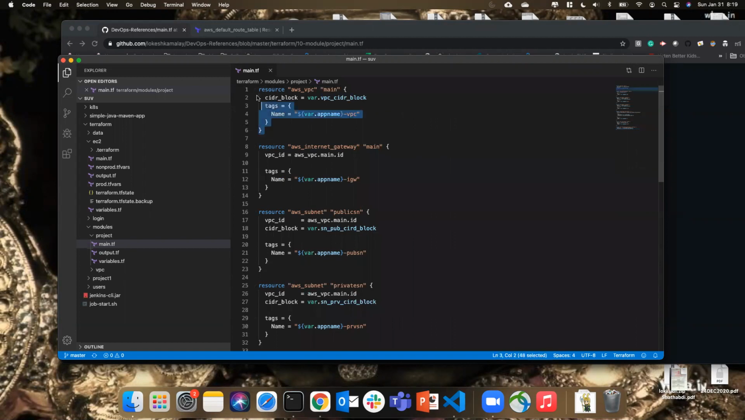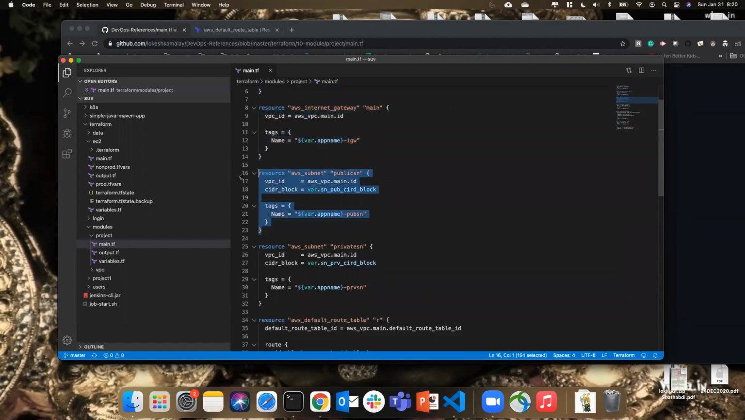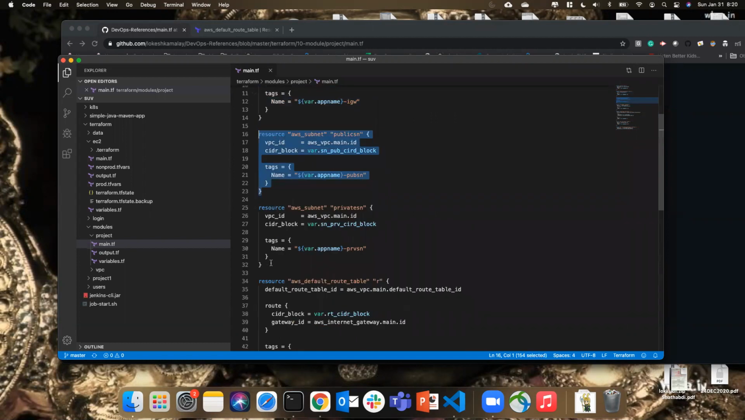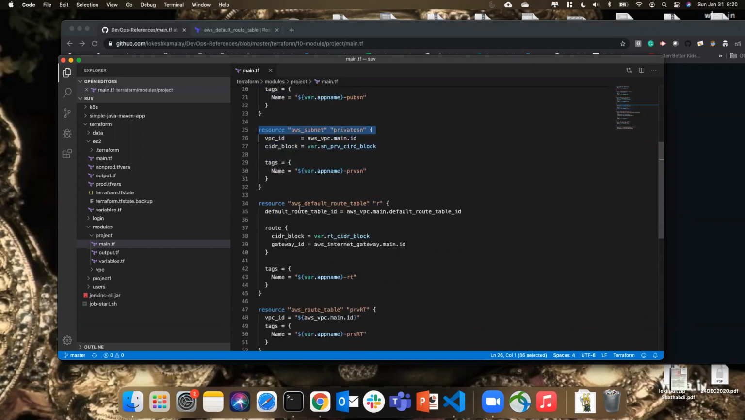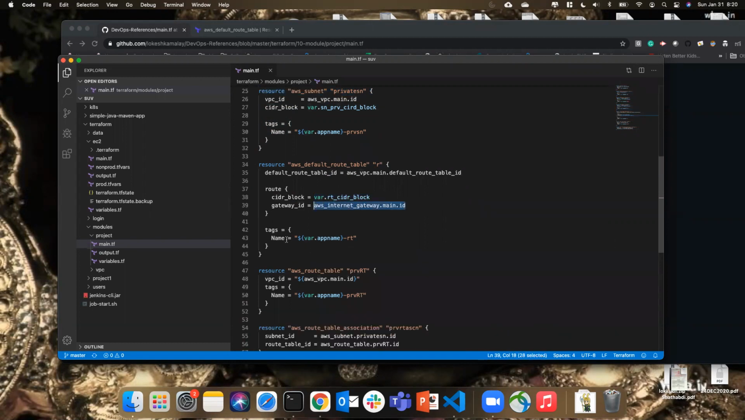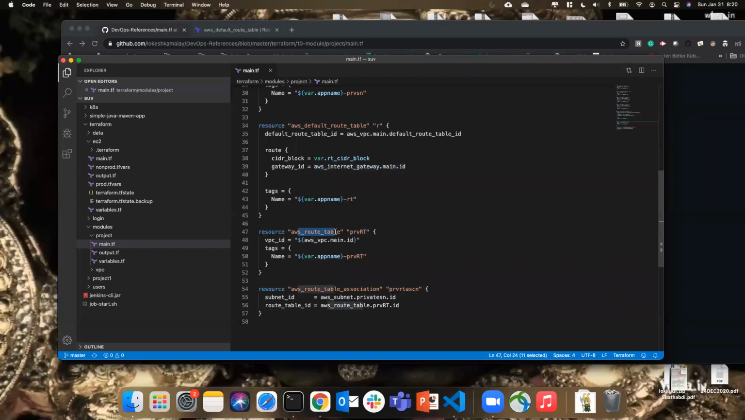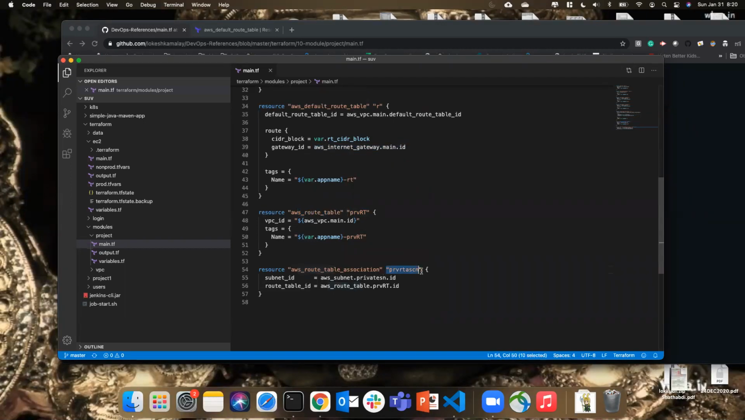So we created a VPC, and then we are creating an internet gateway. And then we are creating one subnet, which is public, and this is the private subnet. And then I'm updating my default route, the target is 0.0.0.0, and I'm attaching the internet gateway. Then I'm creating one more route table for the private one. After that, I'm associating the private subnet with this private route table only.